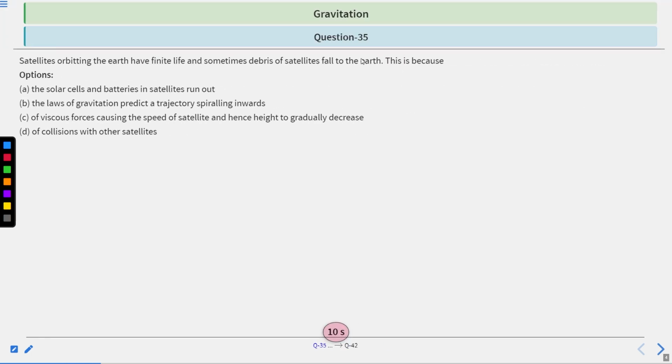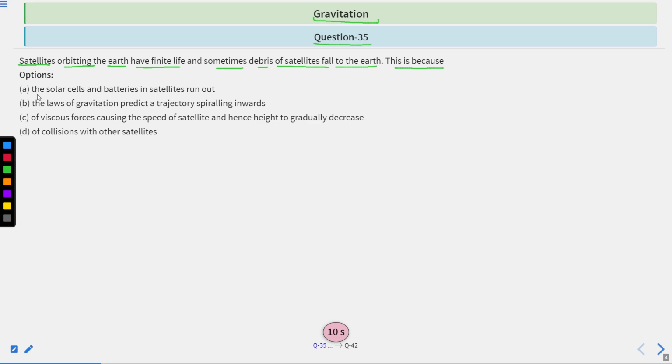So, question 35, topic is gravitation. The question is: satellites orbiting the Earth have finite life and sometimes satellites fall to the Earth. This is because why? The given options are option A, option B, option C, and option D.